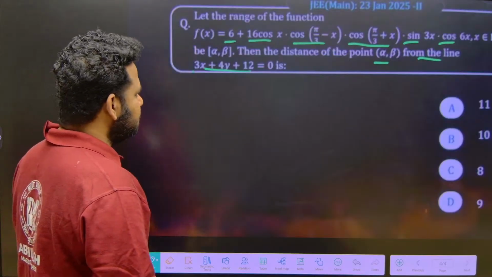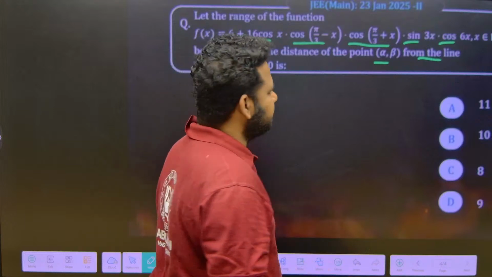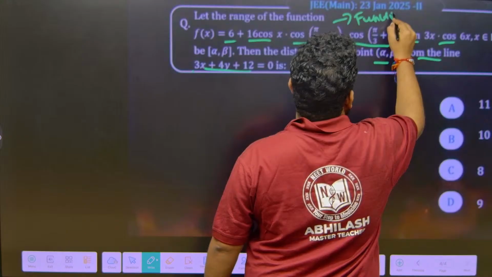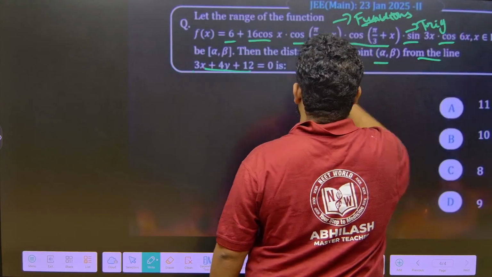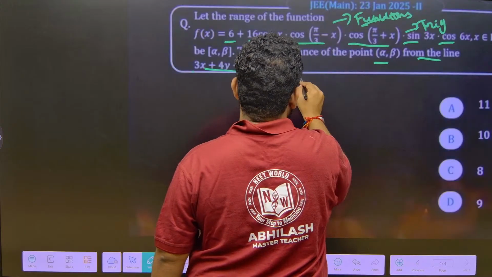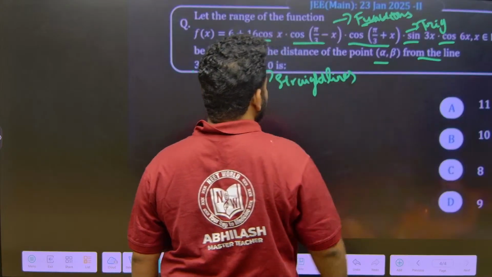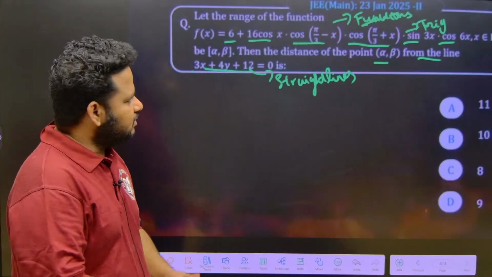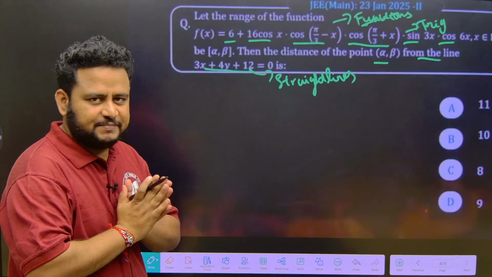So see here, friends, the range of the function they are telling. This question can be put under 3 different chapters. We can put it under the functions chapter, this is trigonometry, and this is definitely the straight lines chapter. Some teachers may put it in other chapters, not a problem at all. Anyways, our goal is to cover all the PYQs of JEE Mains 2025.